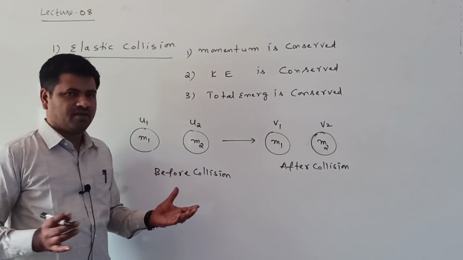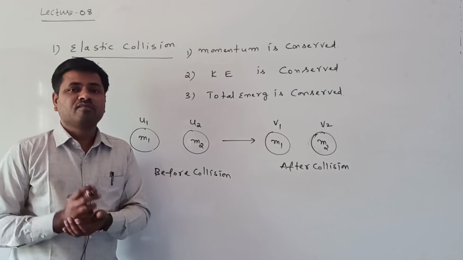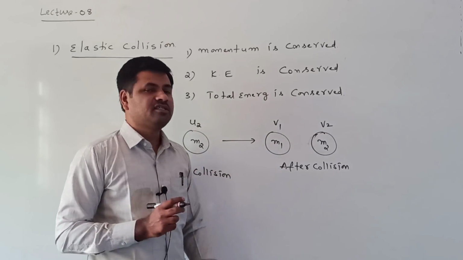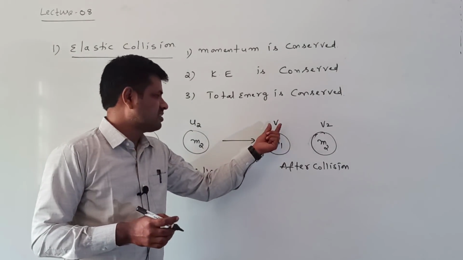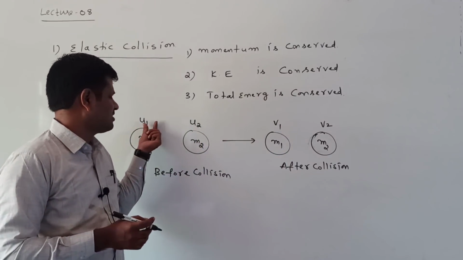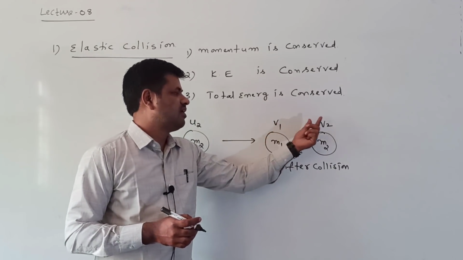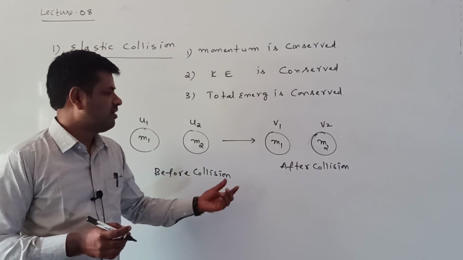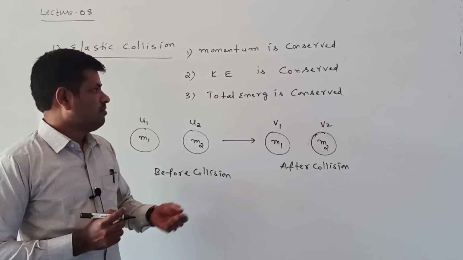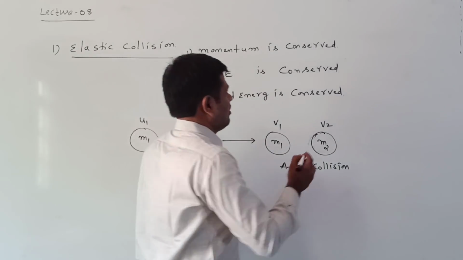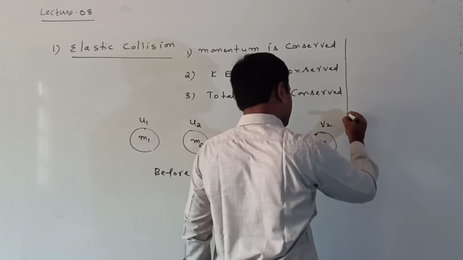After colliding, the velocities change, and velocity changing means momentum can change. Before collision the velocities are u1 and u2; after collision they are v1 and v2. Now, what is meant by momentum being conserved?